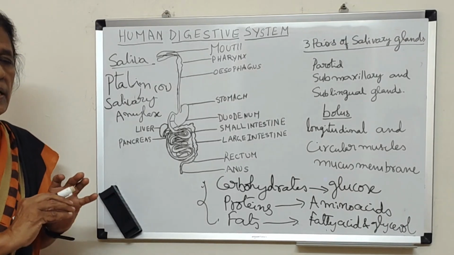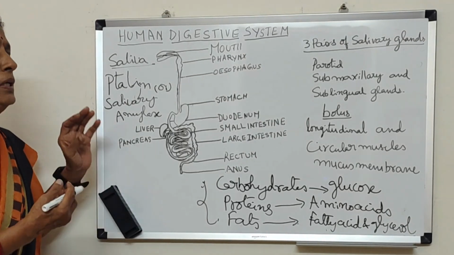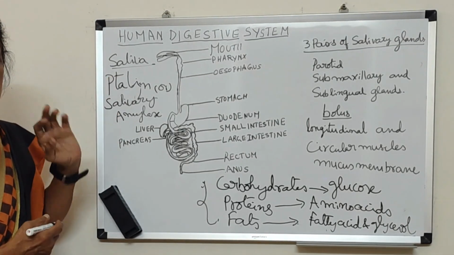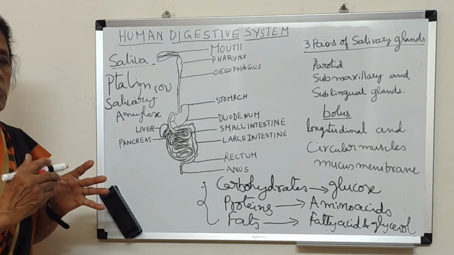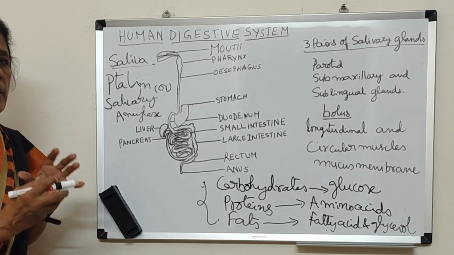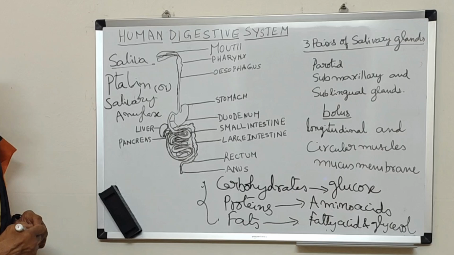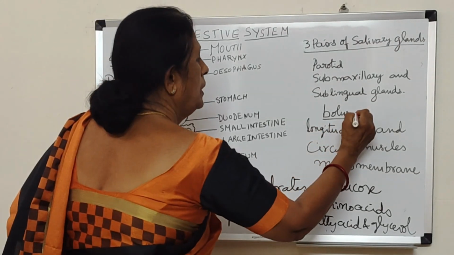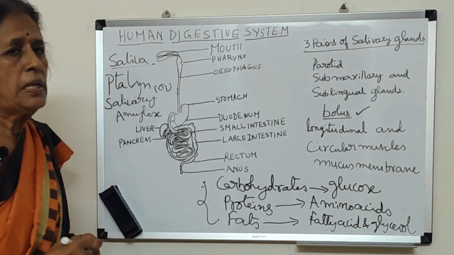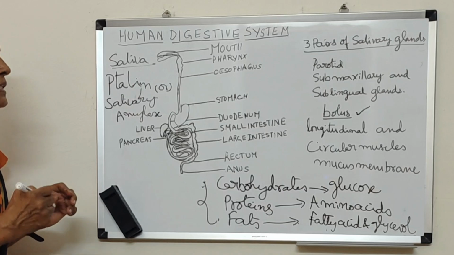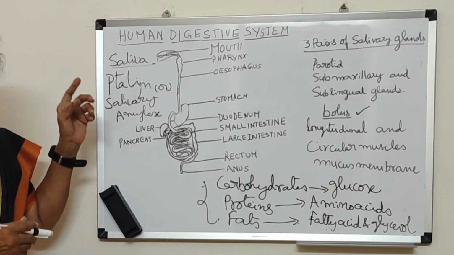So the food will become a pasty substance which is called a bolus. So bolus is the substance which is formed in the mouth.